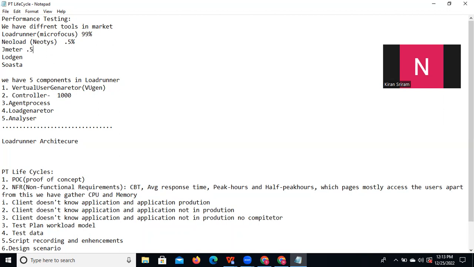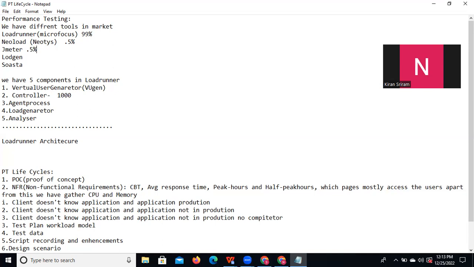You can observe which technology is used most: JMeter is only 0.5%, NeoLoad 0.5%, but LoadRunner is 99%. Why is LoadRunner used by so many companies, when NeoLoad and JMeter are also performance tools?